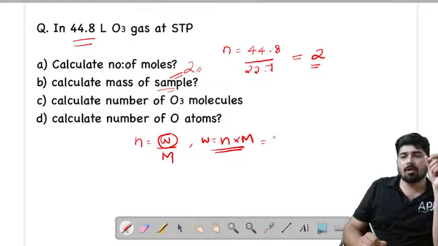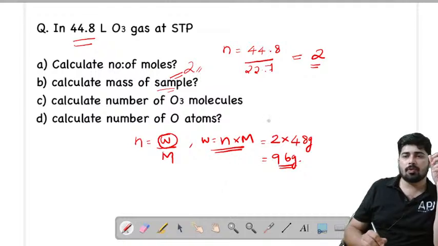So here number of moles is 2 and the sample is ozone. We know that the mass of 1 mole of ozone is 16 into 3 grams, that is 48 gram. So I can write it as 2 into 48 gram, that is equal to 96 gram.